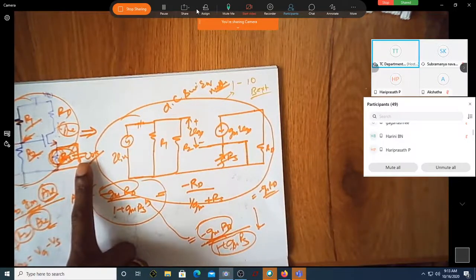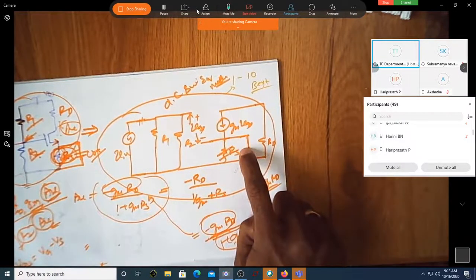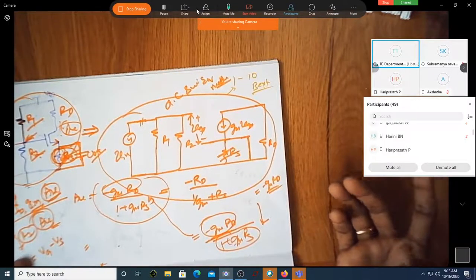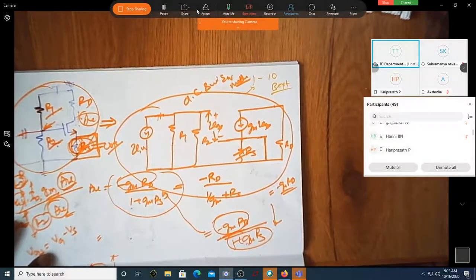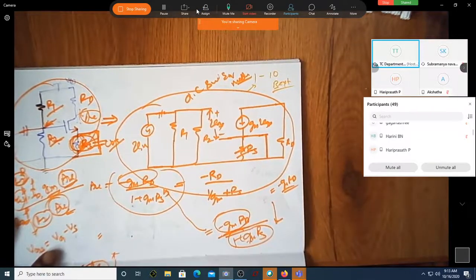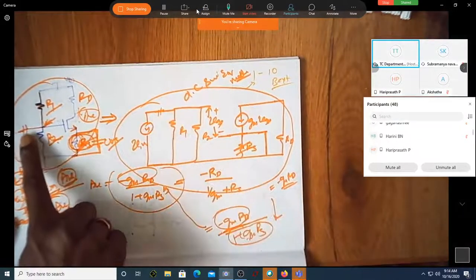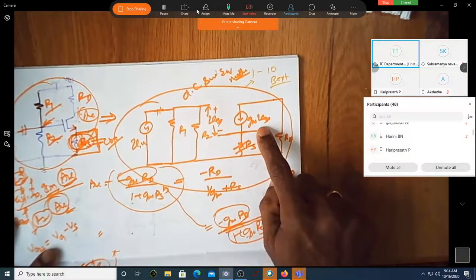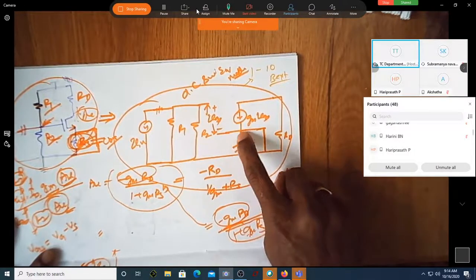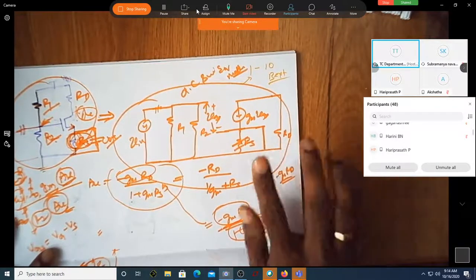The moment you put this capacitor, that will get short circuited, because for all AC analysis you will consider the capacitor as a short circuit. You're not simply considering it as a short circuit, it behaves like a short circuit because at higher frequencies the reactance offered by it we assume to be 0. It's not 100% 0. Because as the frequency is high, the reactance is less, so you short circuit this capacitor, and this bypass capacitor is represented by this short circuit. Then this RS is not having the effect against this short circuit for AC analysis.